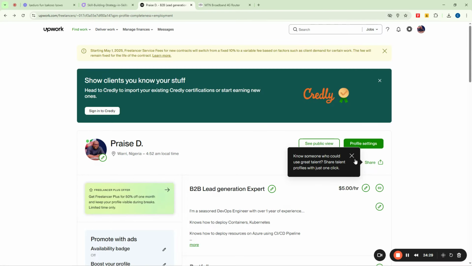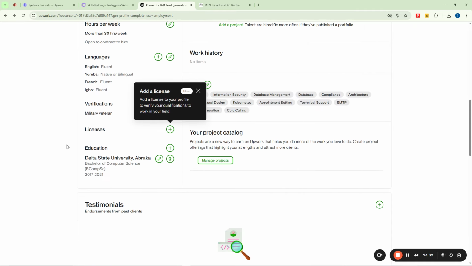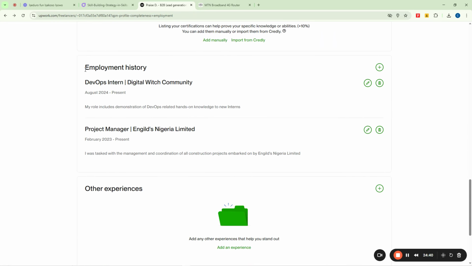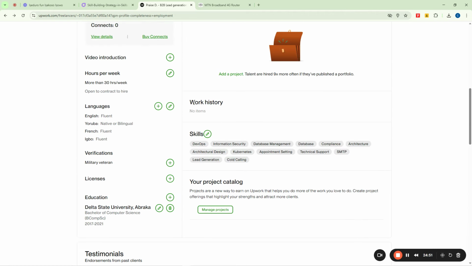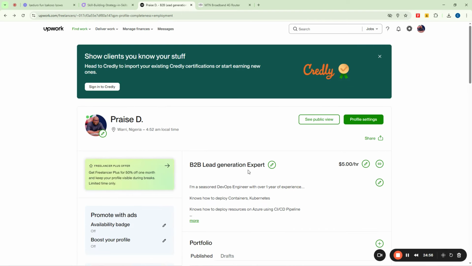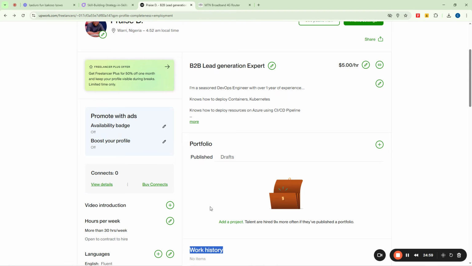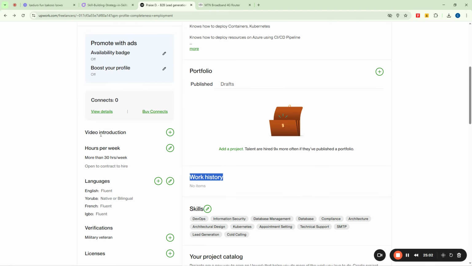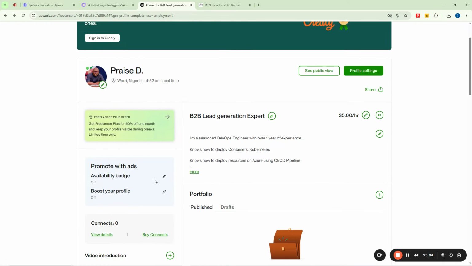Now, the reason why you're entering that is such that when you come in, you can see that I now have my work history here. Then if I come here also, can you see that employment history? You can see that I have the DevOps intern, digital bridge community, and I also have project manager at Engis Nigeria Limited. Then this work history here tells the kind of job that you've been doing on Upwork ever since you created your account, right? So that is just what this one here actually means. Then we have here where you can actually add other things like your profile availability badge and all of that, and so on and so forth.